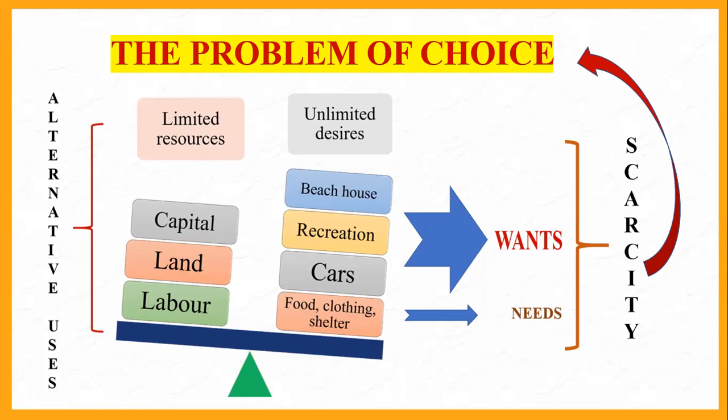How do we make best use of our limited resources? I'm earning 20,000. How can I be most happy with this 20,000 rupees? What all can I buy to make me very, very happy? Not just me. If you get married or if you have children, then you have other two people's wants and desires also.